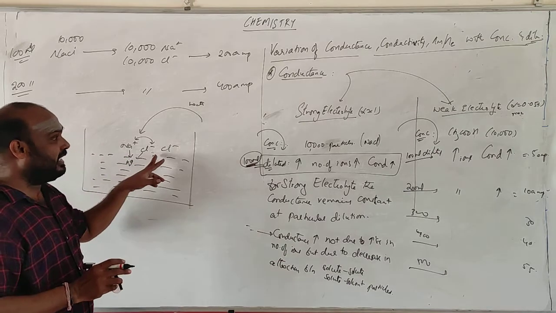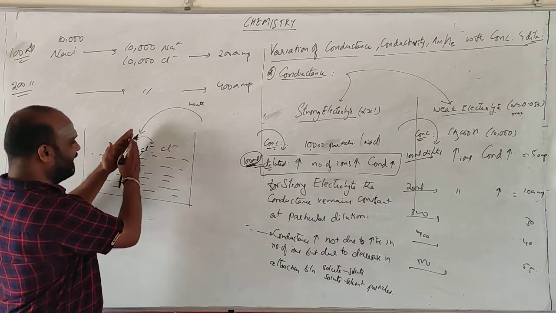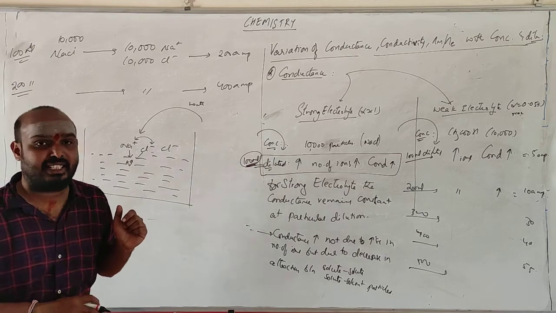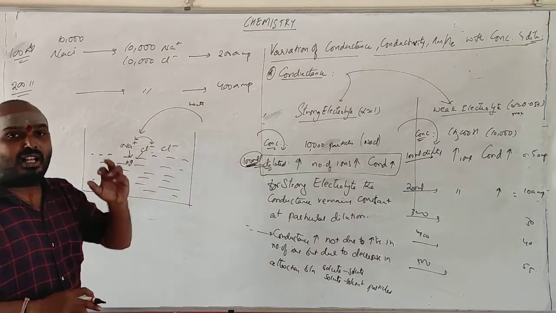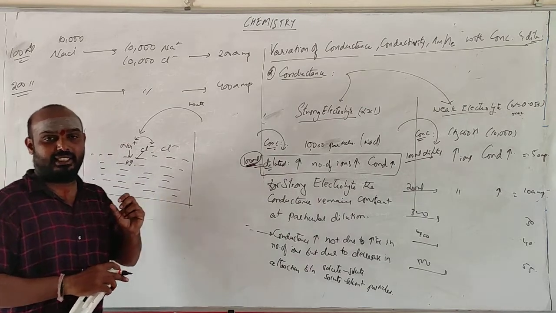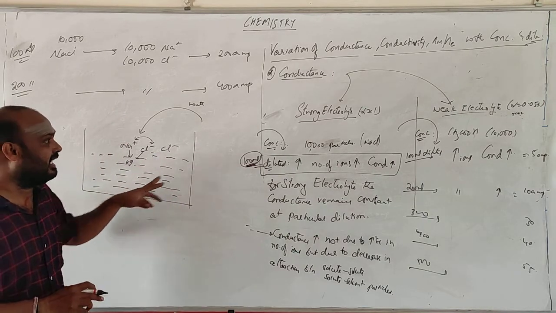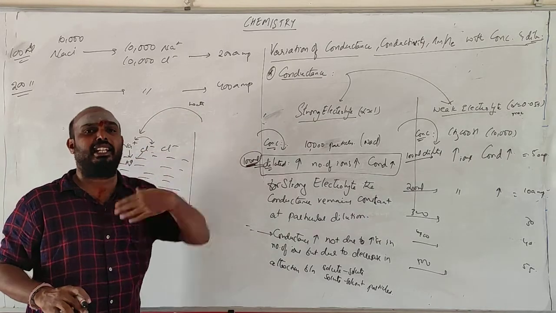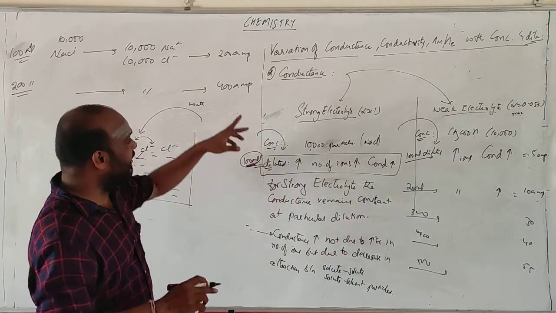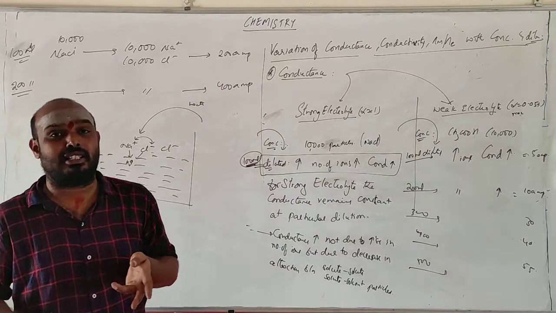See, not only increase in number of ions. If you are adding water, the distance between the cation and anion is increasing. And the attraction between them is also being decreased. Distance is increasing, attractions are decreasing by adding extra amount of water, so that the ions can flow very easily. We will be thinking that as we are getting more current, more number of ions is present.